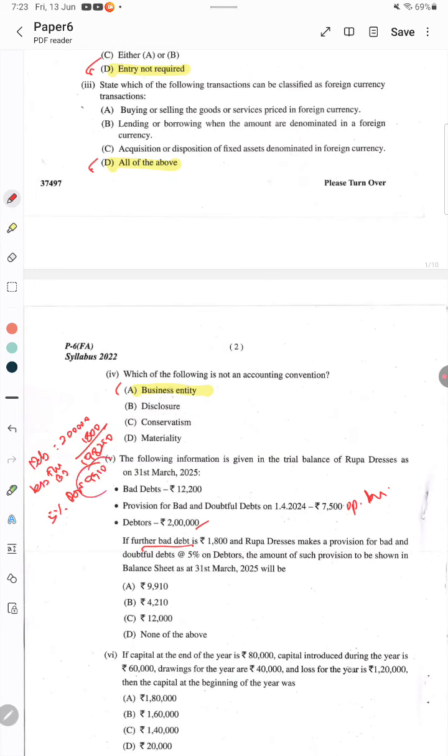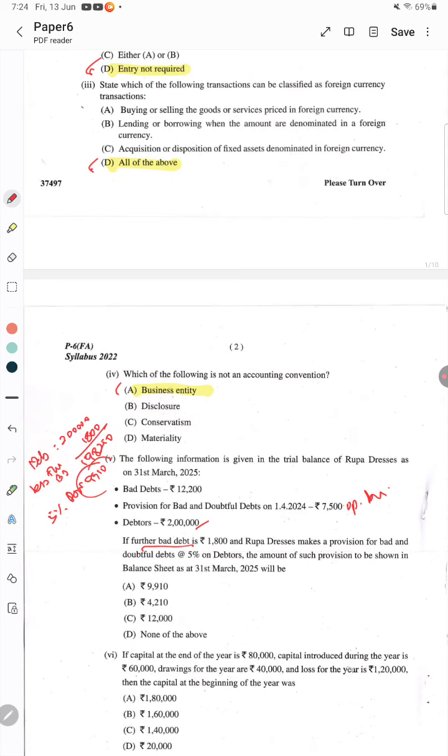It has to be deducted. After that, in the profit and loss account, if there is any opening provision, it has to be deducted. But in the balance sheet, what is asked in the question, the further bad debt of 1,800 we have already adjusted. Rupa makes a provision of 5%, that is 9,910. The amount of such provision to be shown in the balance sheet as at the end of 31st March will be 9,910.